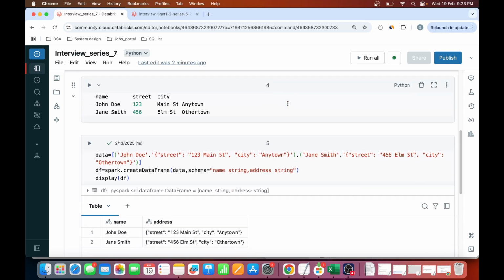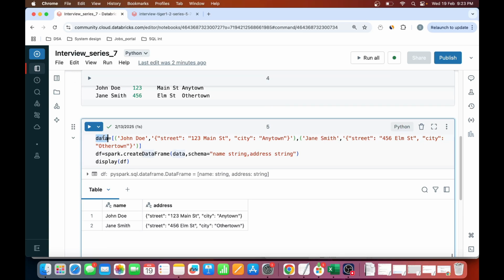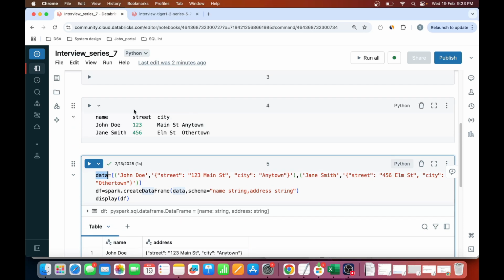Let's first create the data and visualize how the data looks. So this is my data. If you will see, this is my name and this is my address. All the address is in one line, that is one record, right? And there are no different columns, so you don't know which street it is, which city it is. It is difficult to analyze and get the data from this particular column. So our main aim is to get the street and city in separate columns.